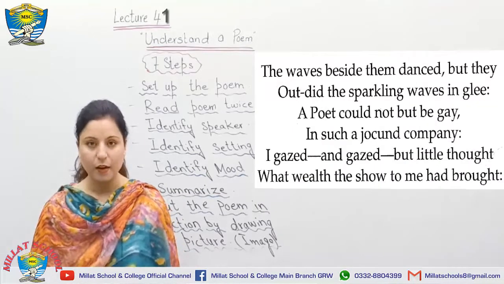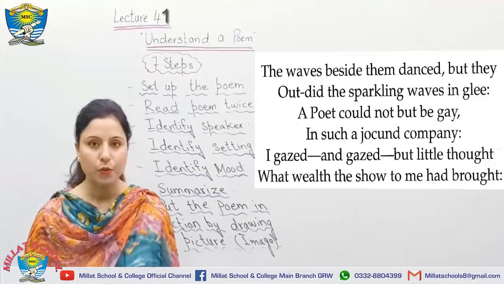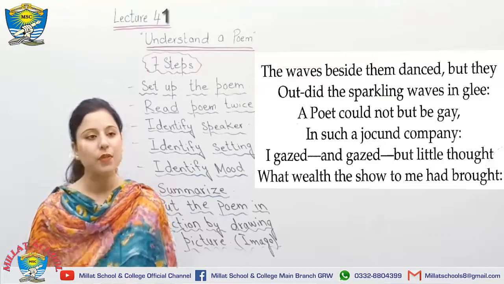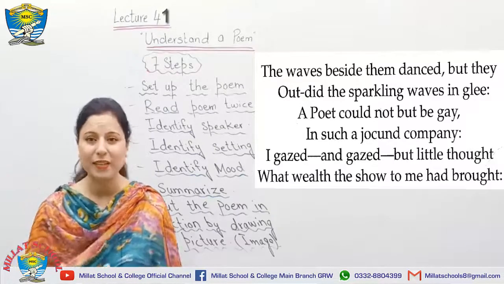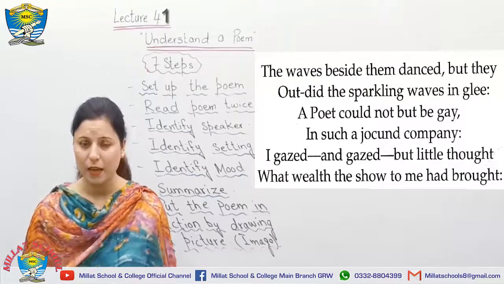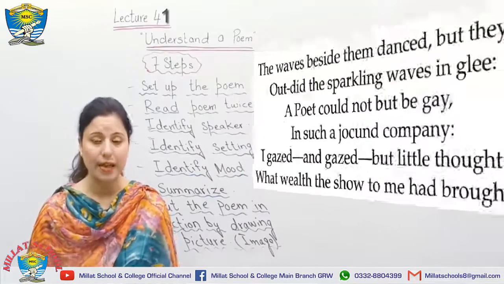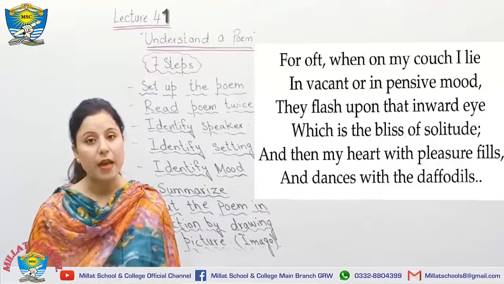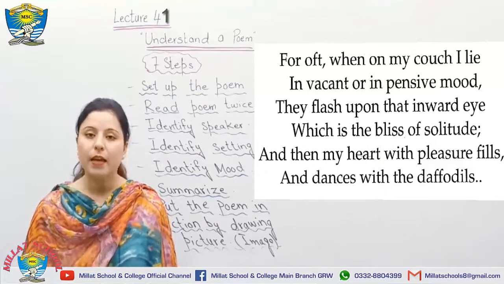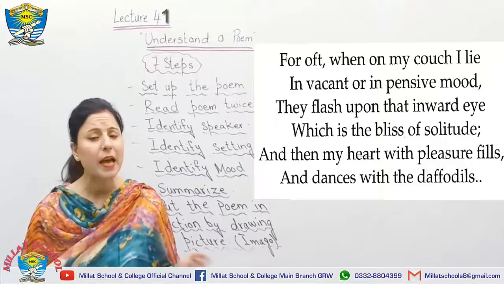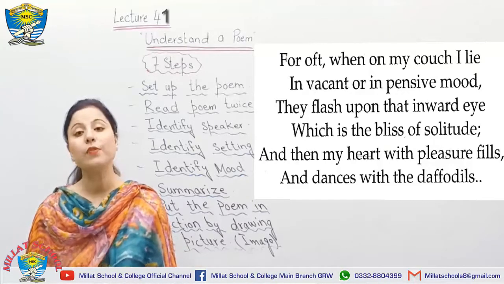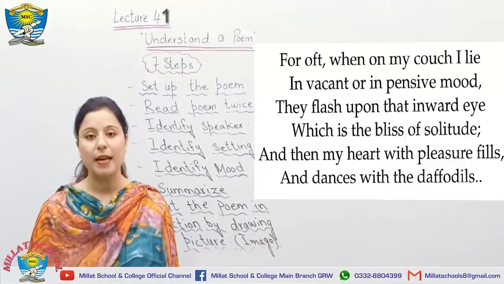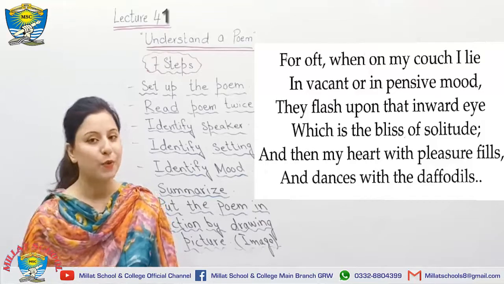In the third stanza, we come to know that the poet was so happy with them, so happy that he was even thinking about what wealth they had brought to him. He is also happy in the fourth stanza, where he says that whenever he is alone and sad, he thinks about those daffodils and becomes happy. So this was his wonderful visit to the lake and the trees and some beautiful daffodils.